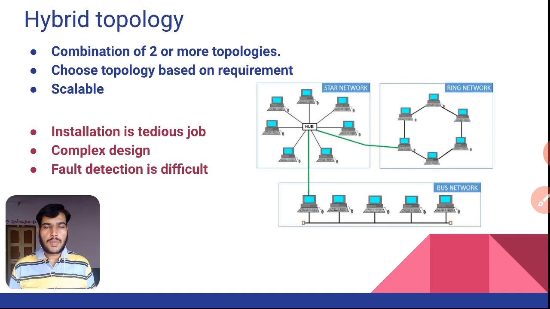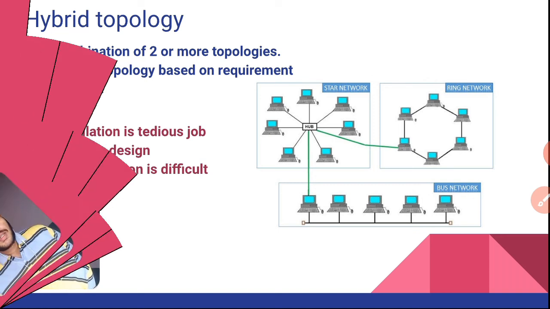If we look into the disadvantages, the installation process is again quite difficult here also, and we need to implement the design in a simple manner, because as the number of nodes increases, or the number of network geometric representations increases, obviously the design of this kind of topology is quite complex, and it becomes very difficult to identify where actually the fault is. Suppose if we implement one common topology, then no issues. Suppose if we are merging more than one topology, obviously it becomes quite difficult to identify the faults. So this is regarding hybrid topology.